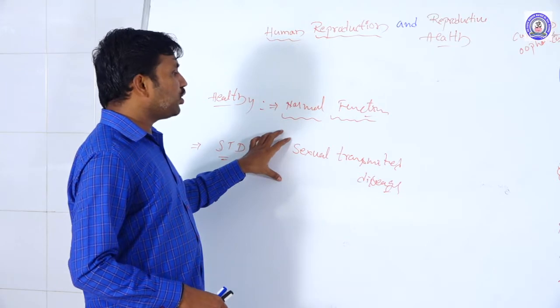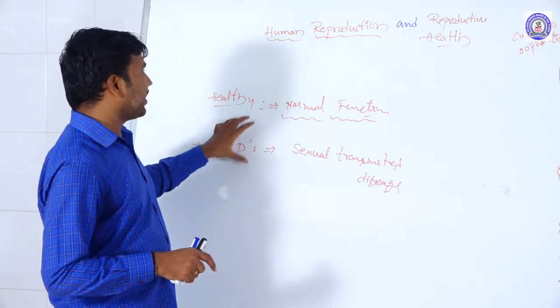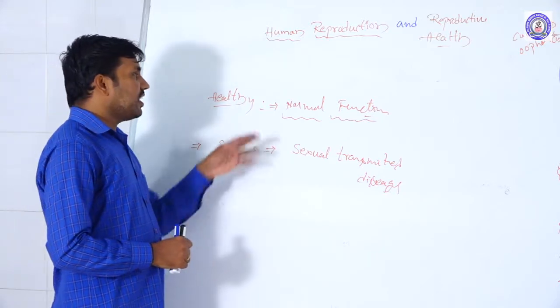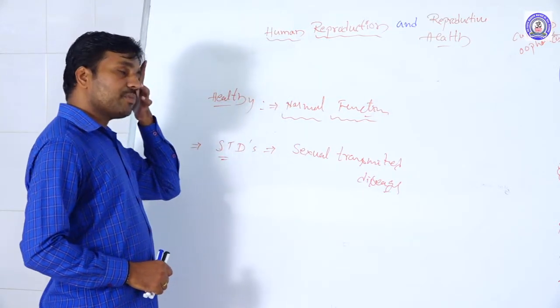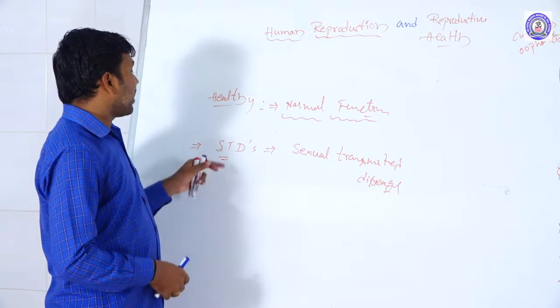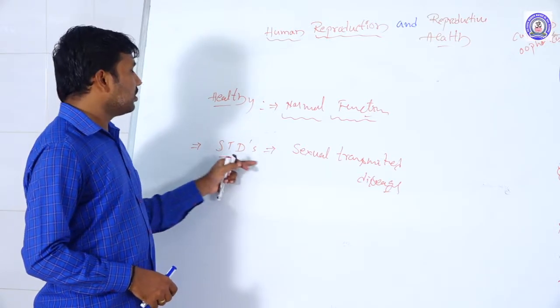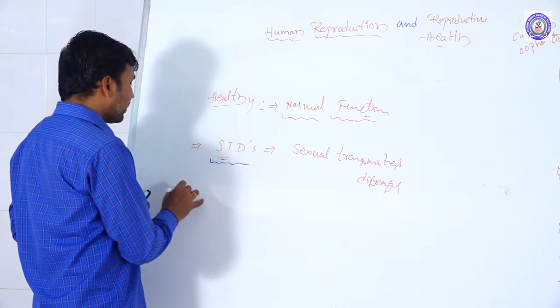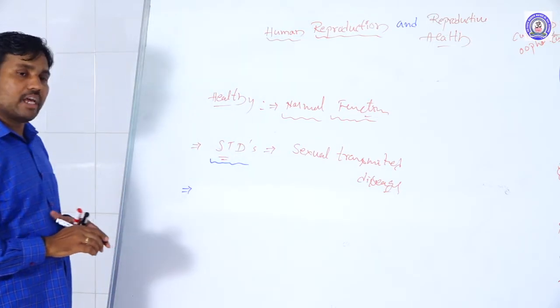To know all these aspects, we have to study the concept of reproductive health. That is why this concept has also been introduced into the academic curriculum, to know about the health of the reproductive organs and their processes.